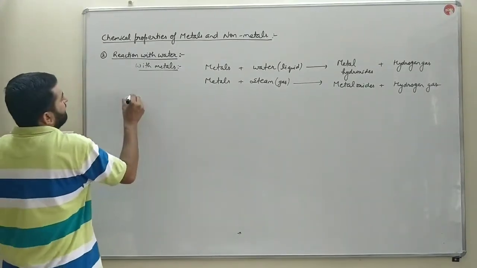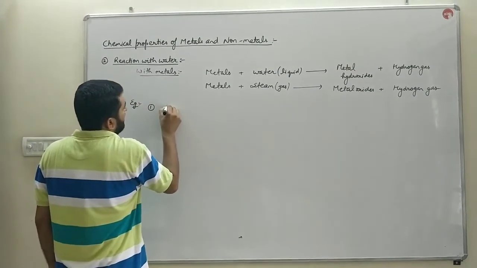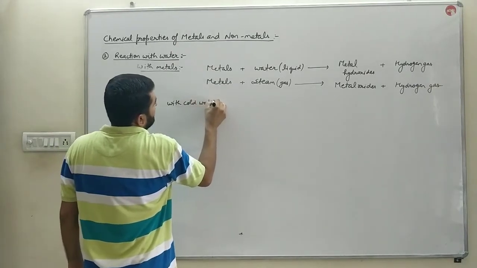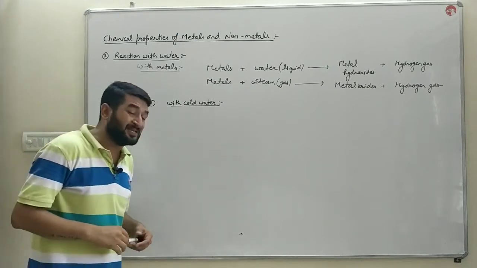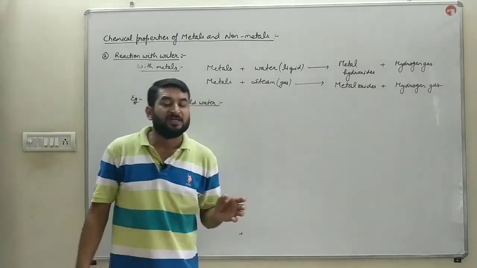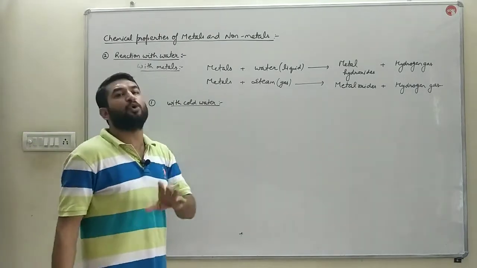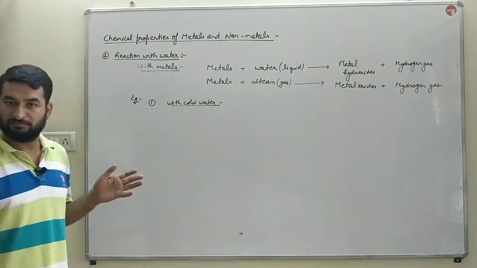So we'll discuss certain examples, bache. First one, with cold water. There's a difference as well. Some metals react with cold water, some react with hot water, some neither react with cold nor hot water, and some will only react with steam.